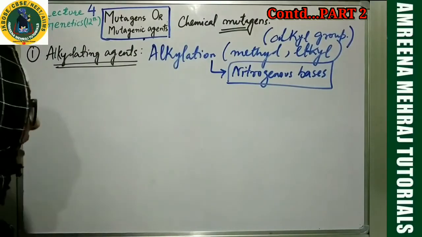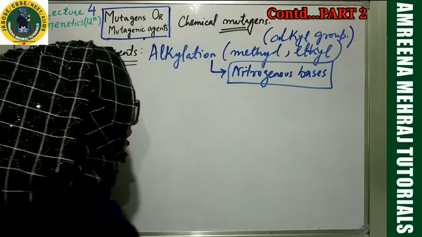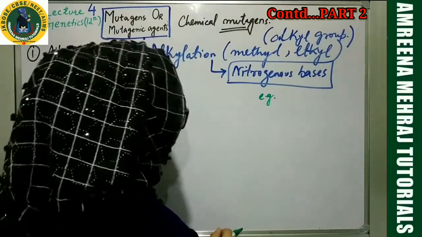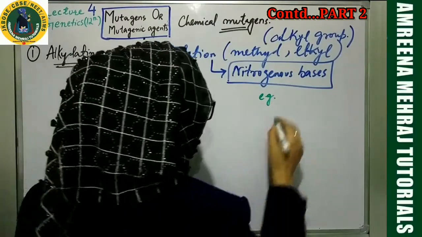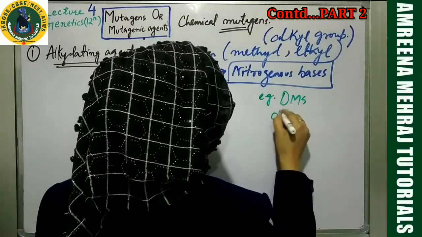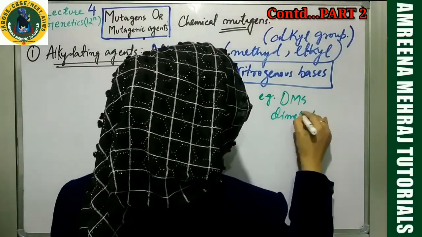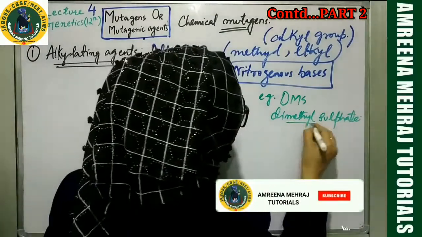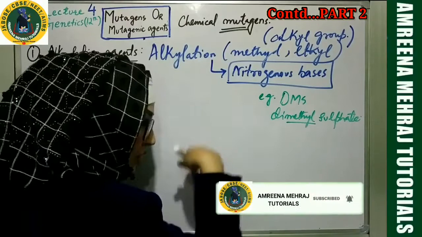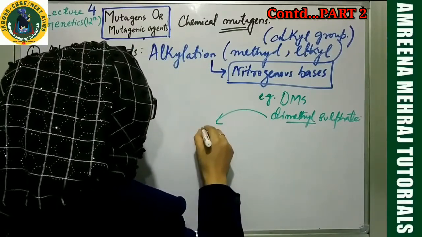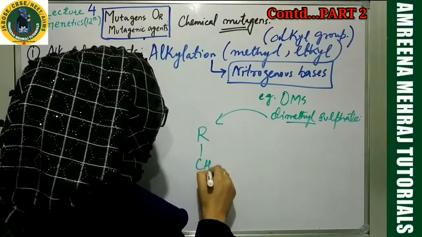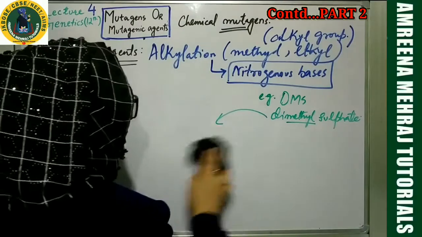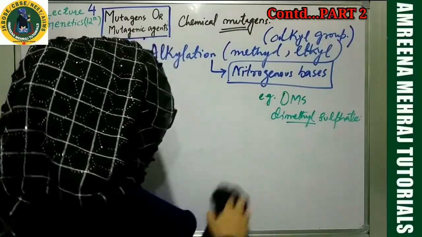Now, which chemical can do this alkylation? Very important: the examples of alkylating agents which can cause alkylation. They include DMS. DMS is dimethylsulphate. It's a reagent, a chemical which can donate a methyl group. If you have some reactant, it will react with that and convert the compound into a methylated compound. So it is capable of performing methylation. Dimethylsulphate is one example of alkylating agents.